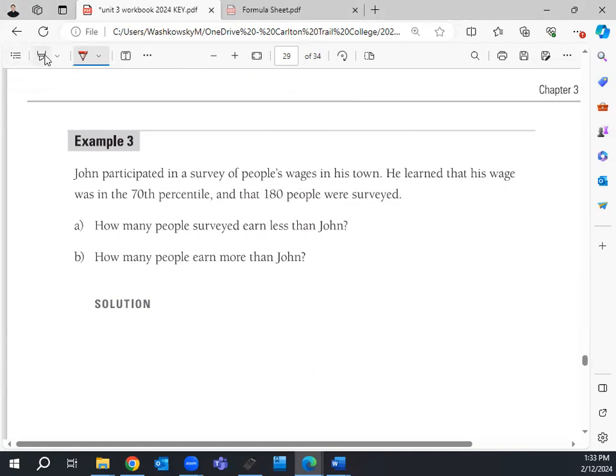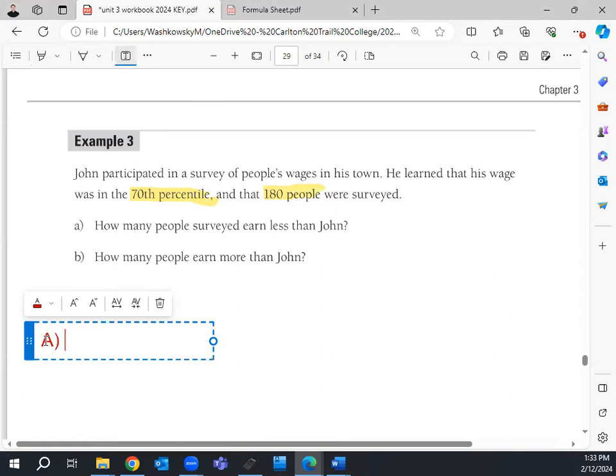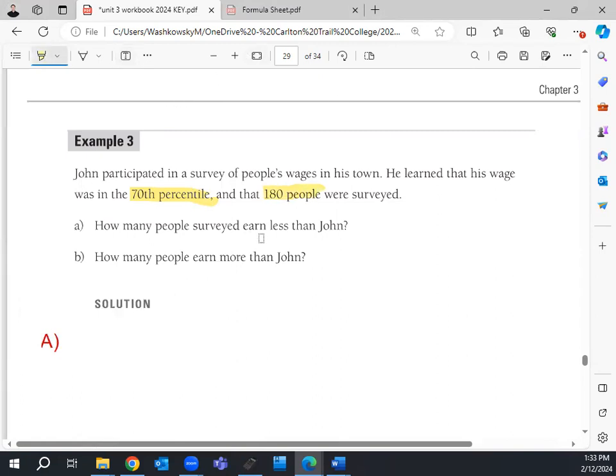In this question, we have someone who participated in a survey of people's wages. He learned his wage is in the 70th percentile. So that's probably good, right? He earns more money than 70% of people in his town. He also knows that there's 180 people who were surveyed. Now, the question we have is, how many people surveyed earned less than John? So what is this question missing that the other ones have usually given us? It doesn't tell us how many people scored lower than him. We know his percentile, but we don't know how many people earn less than him.